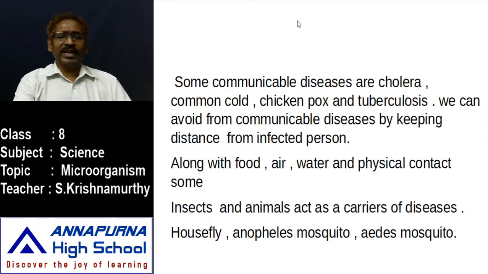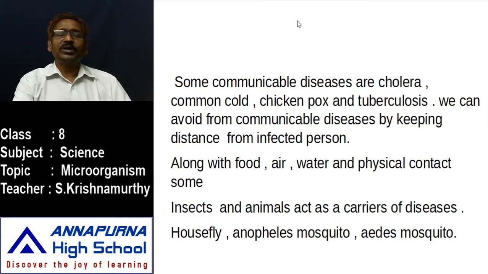Insects and animals also act as vectors, because when we have contact with them, when we are closely mingled with them, the microorganisms present on their body can enter into our body and cause different kinds of diseases, such as with house flies and mosquitoes.